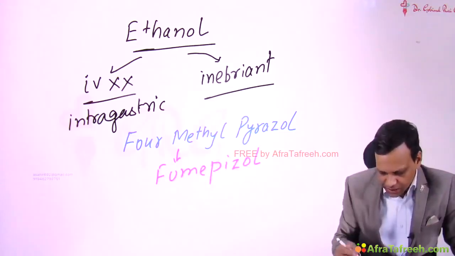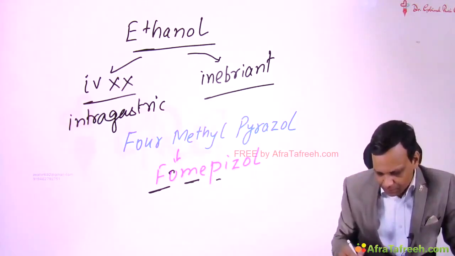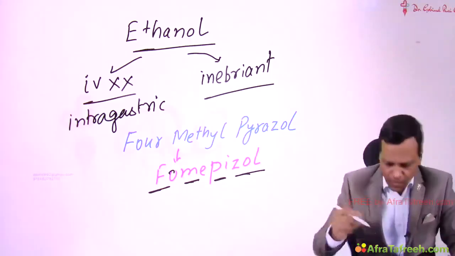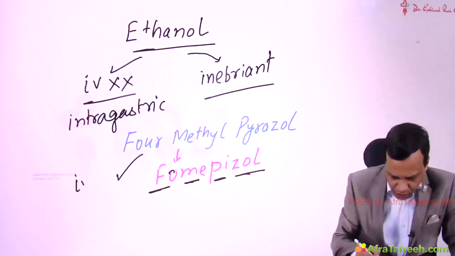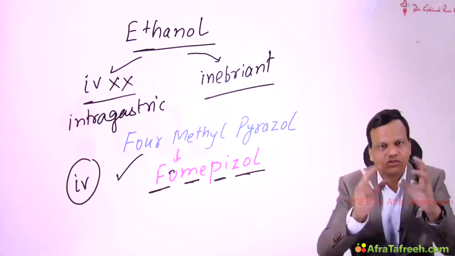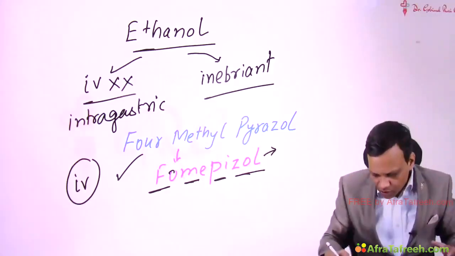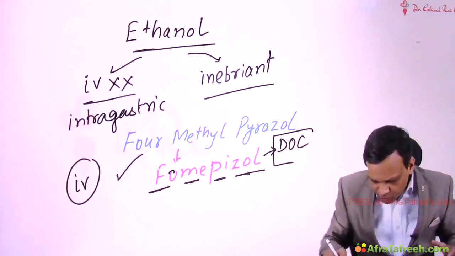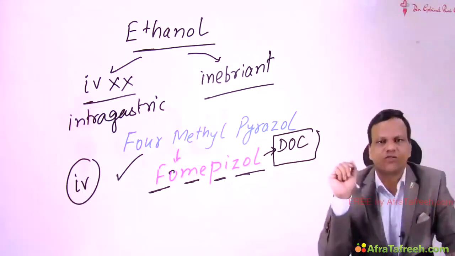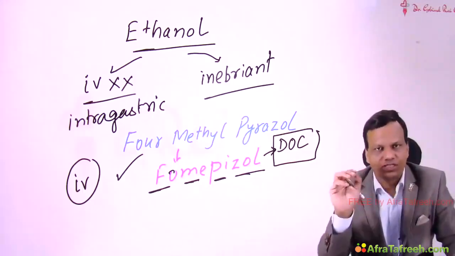Fomepizole, the name says FO means 4, ME means methyl, and pizole is pyrazole. 4-methyl-pyrazole. It can be given IV also, and it is not inebriant. So because of these actions, fomepizole is now the drug of choice for methanol poisoning. Clear?